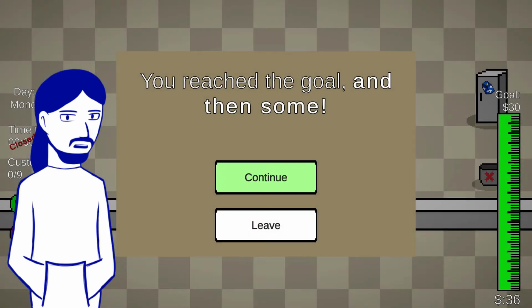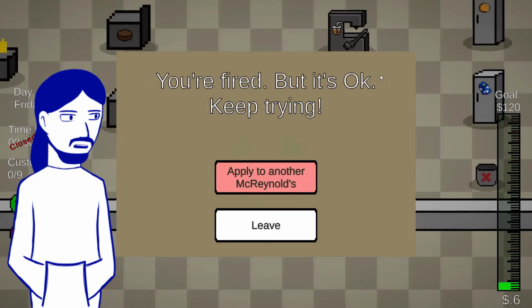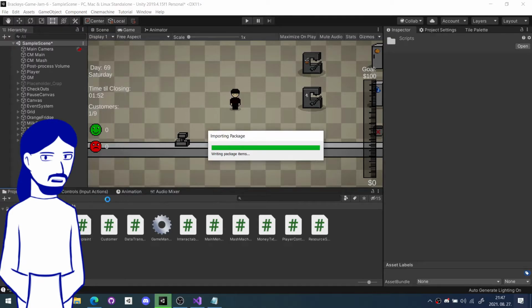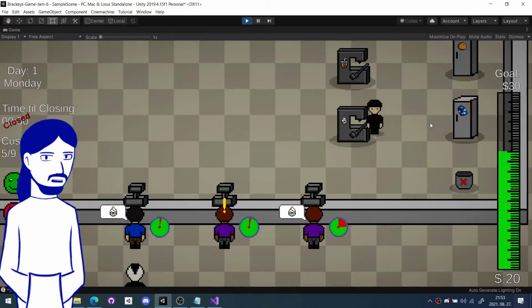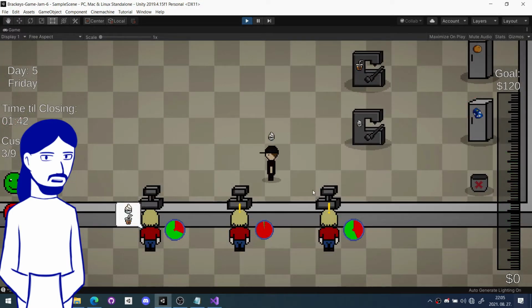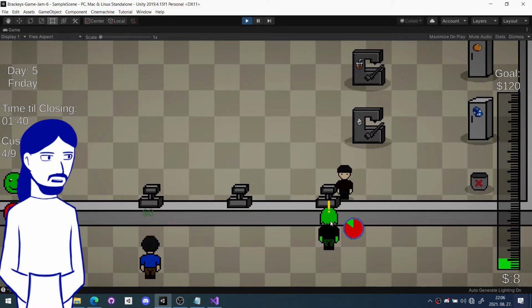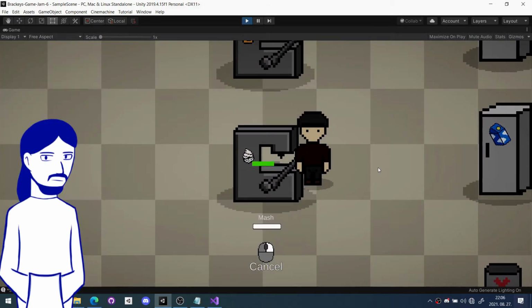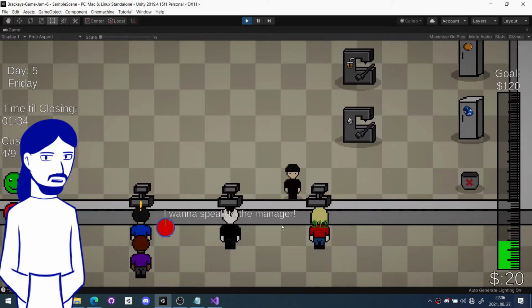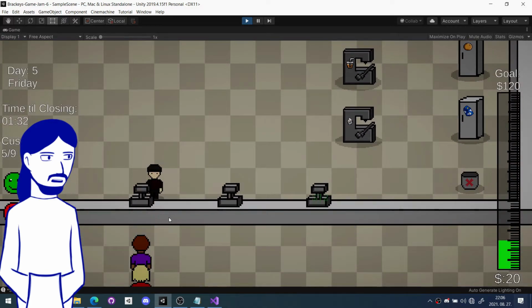I finally made a win and a lose state depending on whether you reach the money goal by the end of the day. I imported my sound manager scripts from my other project and threw in a sound effect or two. At some point around this time I updated the customer order generation system so that they can ask for a random number of random items depending on what level you are on. Except, they leave after receiving any of their requested items and pay the full price.